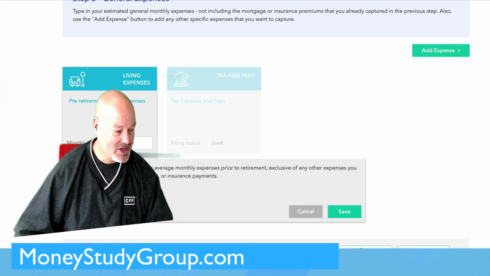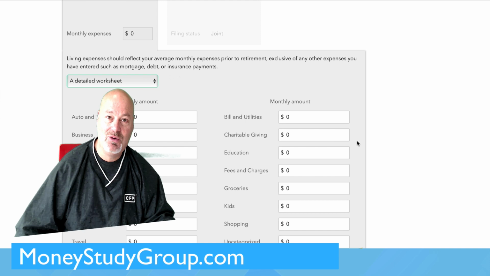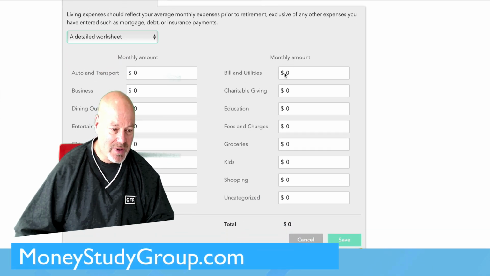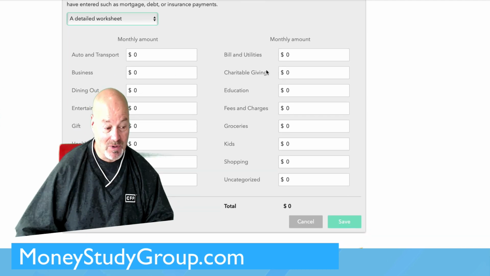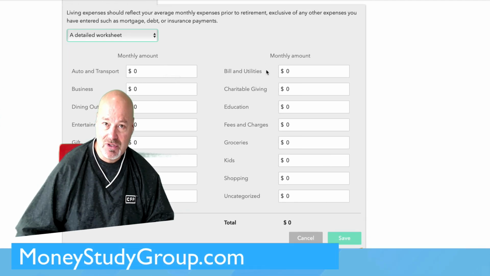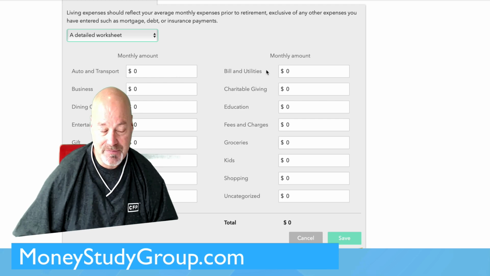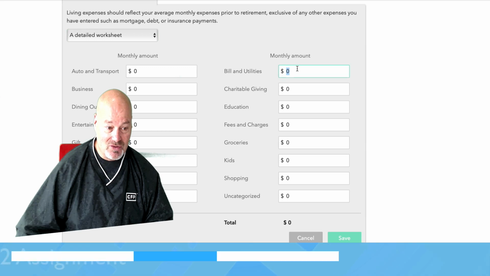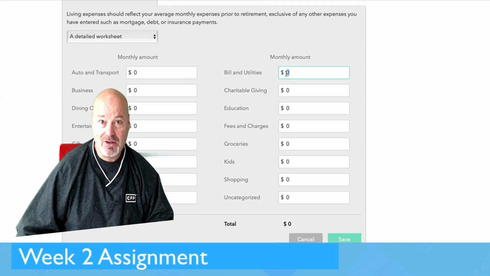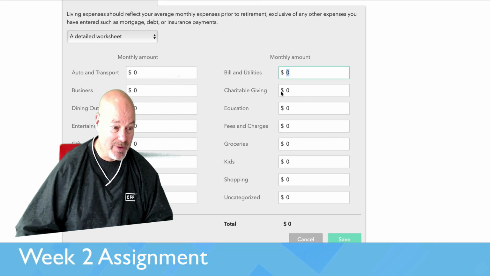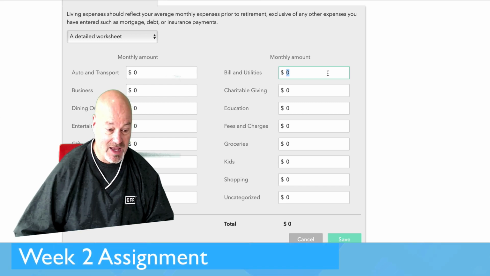Pre-retirement expenses, you can either do a simple approach or a detailed worksheet. This is what I want you to do. I want you to think about your budget. What do you spend? Now, here's what I really want you to think about. I want you to think about what it's going to cost for you to live after you graduate. Now, if you're living at home right now, you're probably not paying utilities. But when you graduate and you live on your own, you're going to be doing that. You're going to be paying all of these expenses and more.